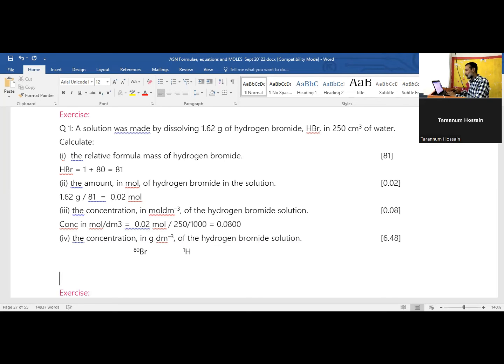Last one, in gram per dm cube, look carefully, you have something mole per dm cube. এটাকে আমরা কনভার্ট করব in mole, sorry, in gram per dm cube.